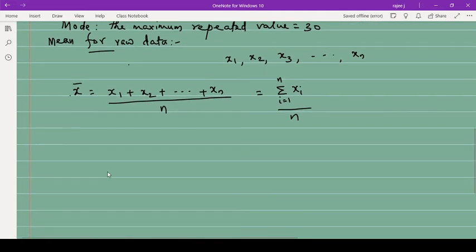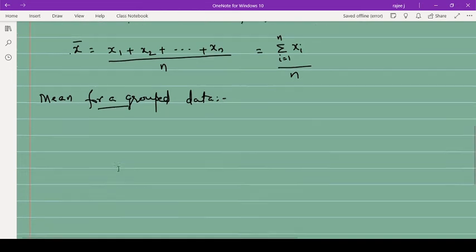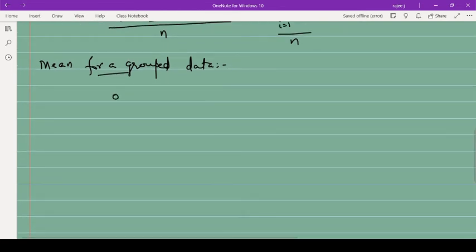Now, to find the mean for group data, that is, when group data is given. As I told earlier, when it is group data, the frequency will be given. Suppose we have 0 to 10, 10 to 20, 20 to 30, like this, some classes, 30 to 40, 40 to 50. So this is the class interval, and this is the frequency.